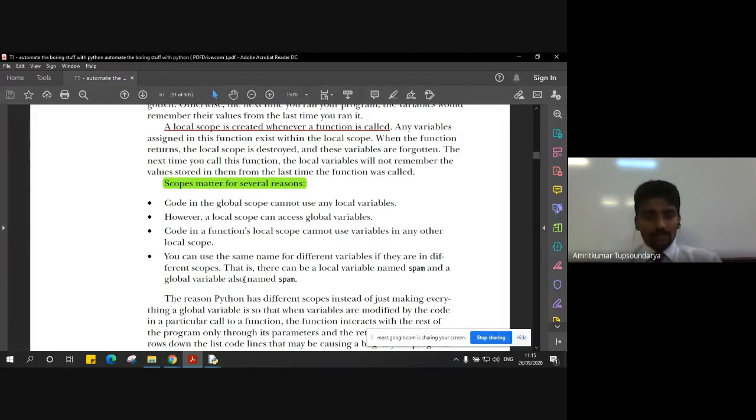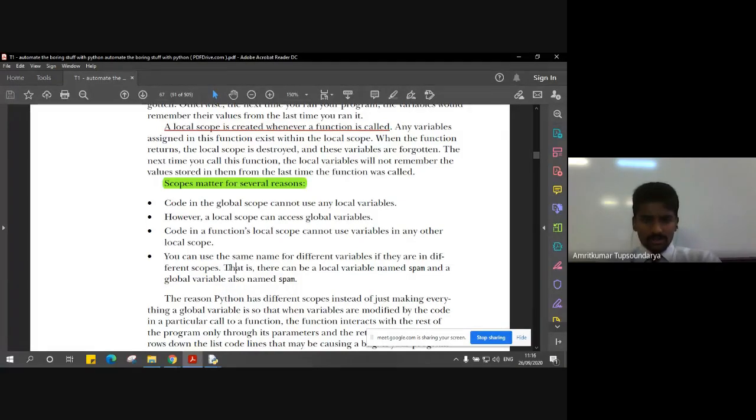One is declared in the function ABC and one is declared in the function XYZ. Though the name is the same, the local scope of variable one will be restricted to ABC, and the local scope of the other variable one will be restricted to XYZ. So though the name is the same, the scope is different for these two variables.